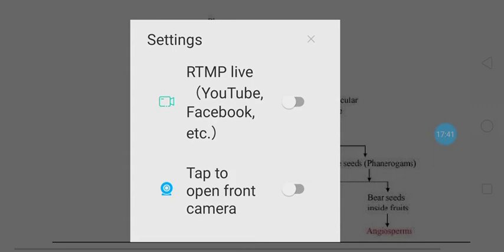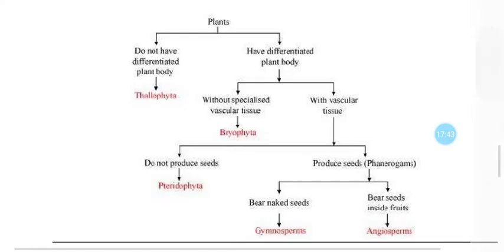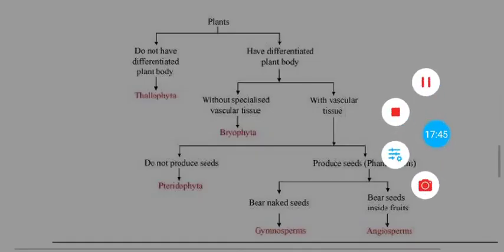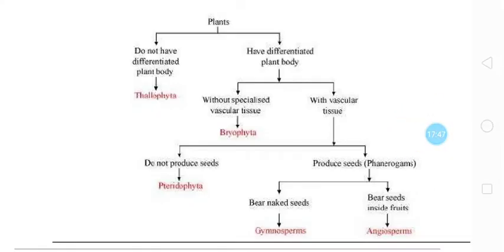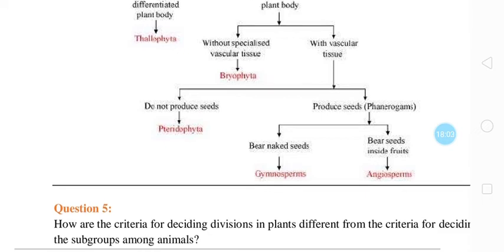It is made on the basis of some different characteristics. If plants do not have a differentiated plant body, then they come under Thallophyta. If they have a differentiated plant body but no specialized vascular system, it is Bryophyta. With vascular tissues, they are further divided into Tracheophyta, that is Pteridophyta, where gametes are hidden and which do not produce seeds.